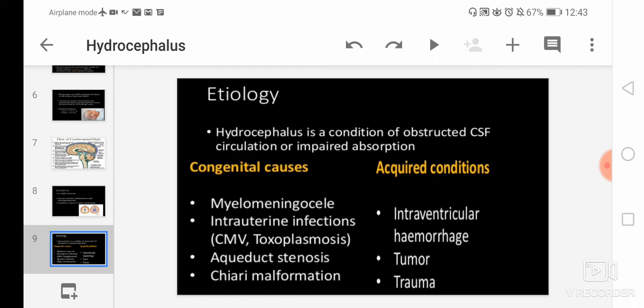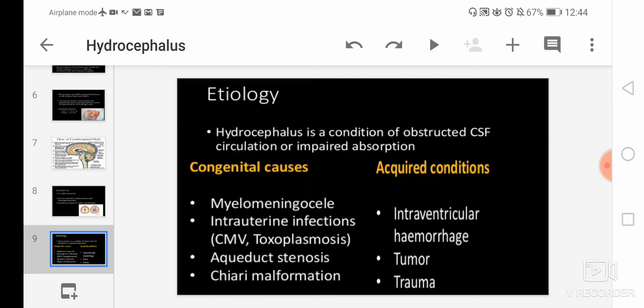Somewhere along the cerebrospinal fluid pathway, the flow of CSF has been obstructed, because in the case of spina bifida, it causes the brain to position further down in the upper spinal column. Due to this, the CSF pathway will be disturbed and there will be obstruction. So there will be more accumulation of CSF at one place, and that results in hydrocephalus.